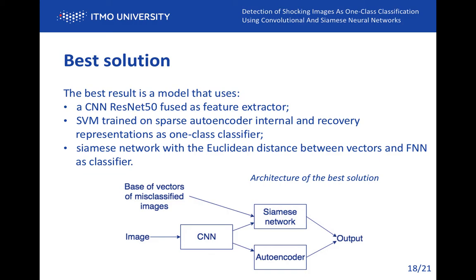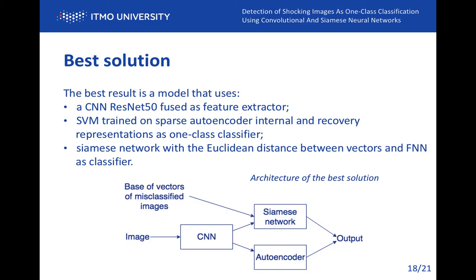After finding the best Siamese network, we combined it with the best one-class classifier. Because the class of shocking images contains a lot of very dissimilar subclasses, it was necessary to get the maximum amount of information about the data during training, which was done with the help of information stored in the internal representation of the sparse autoencoder.